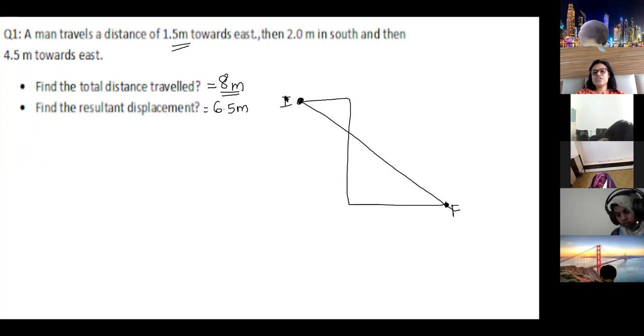This line and the first point and the last point, that is the displacement. Distance between the first point and the last point. Nobody is getting answer. Just measure it. Draw it with scale. This is 1.5 centimeter, 2 centimeter, and this is 4.5 centimeter. So what is this distance? It should be straight lines. Ekdam straight, perpendicular. If you make it a slant line, because south means seedha perpendicular downwards.